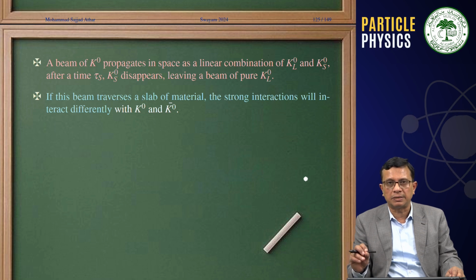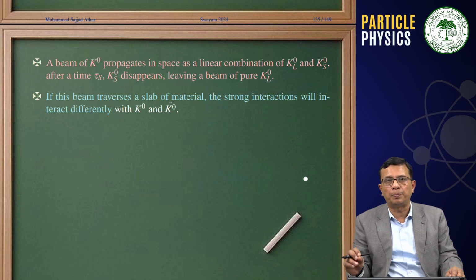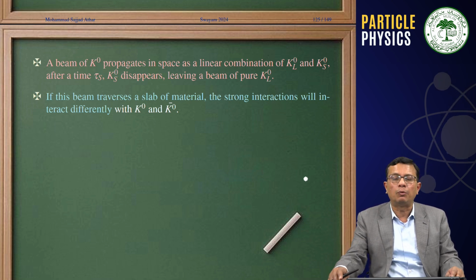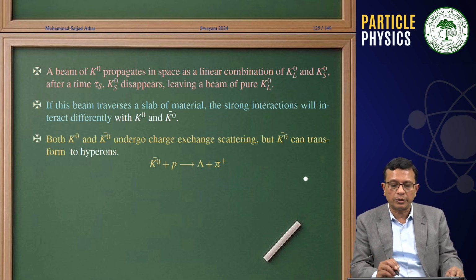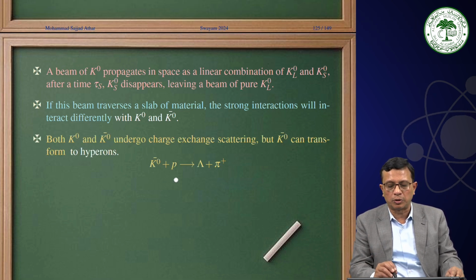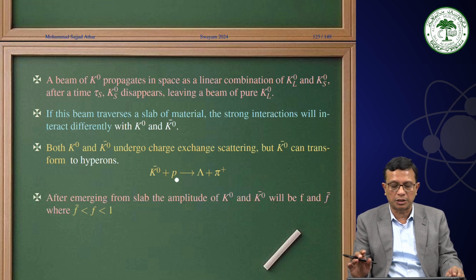As we have seen, K0 bar interacting with a proton target can give us a pion and a lambda. K0 bar interacting with a neutron target will also give a different charge state of pion and a lambda. These are strongly interacting particles, while this process is not possible via K0. Therefore, a K0 bar on a proton target gives us a lambda plus pi plus.